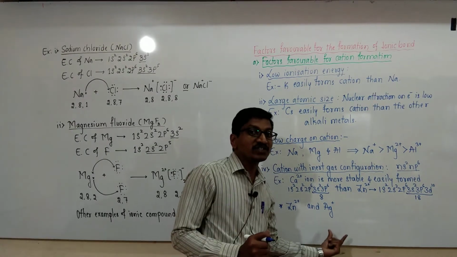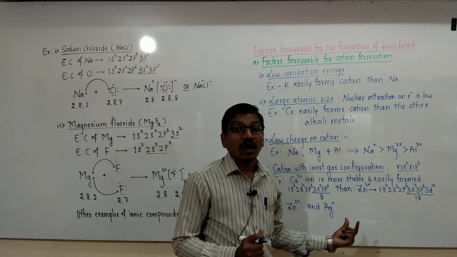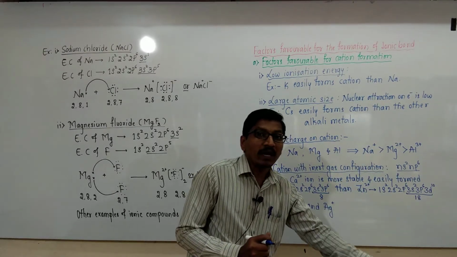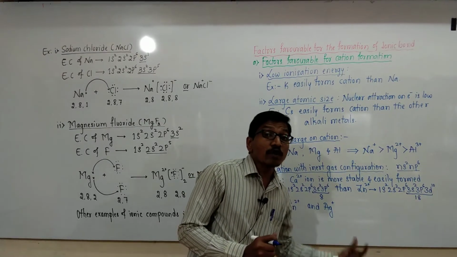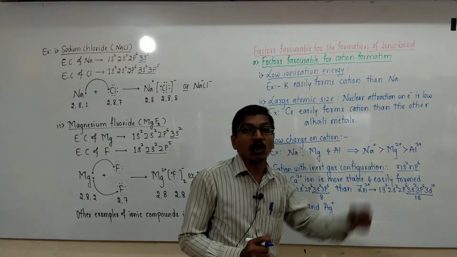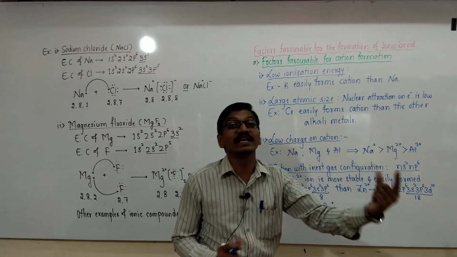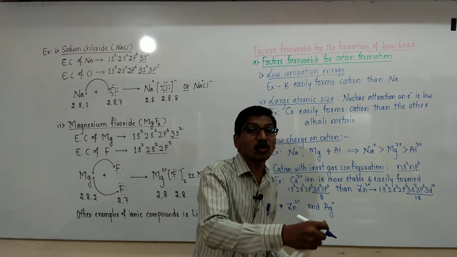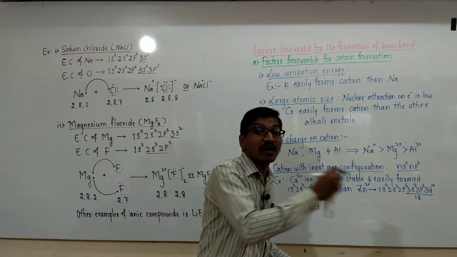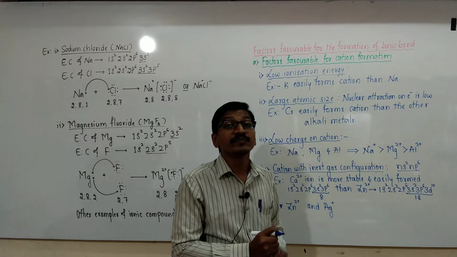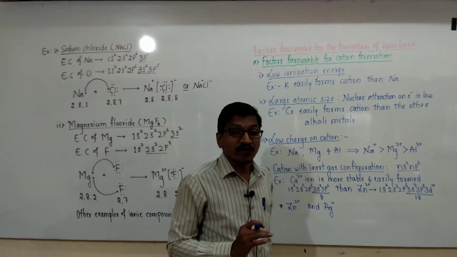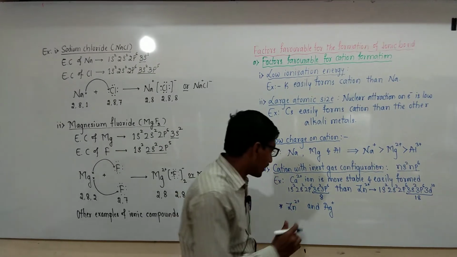Zn2+ and Ag+ ions are also stable. They do not possess inert gas configuration, but they contain 18 electrons in their valence shell, and 18-electron-containing ions are called pseudo inert gas configuration.